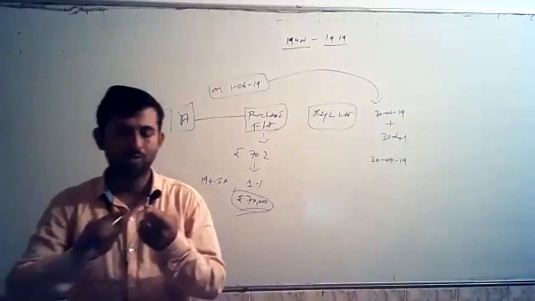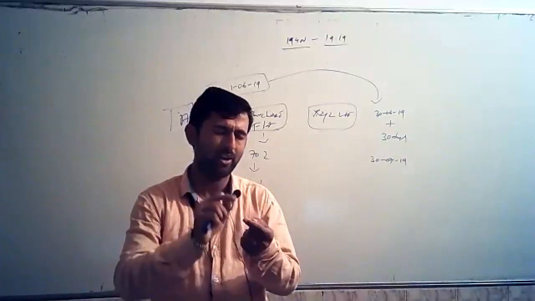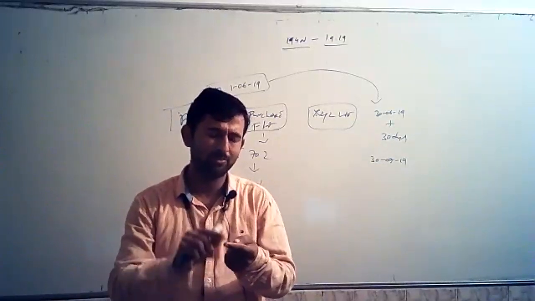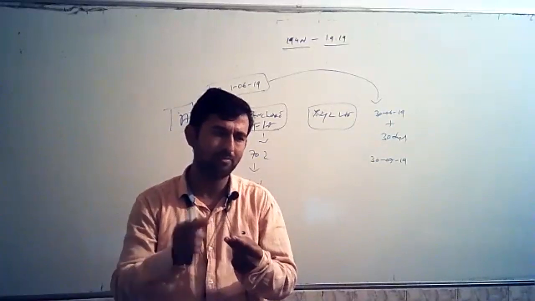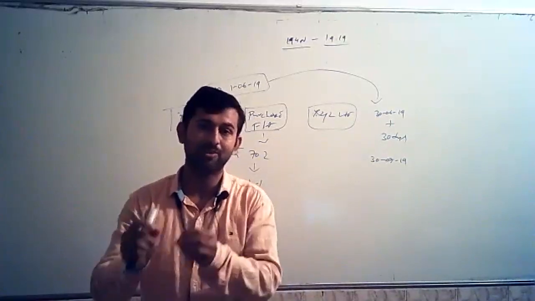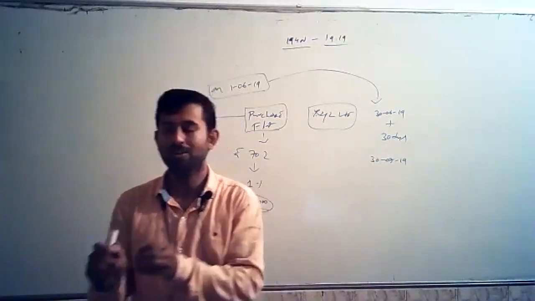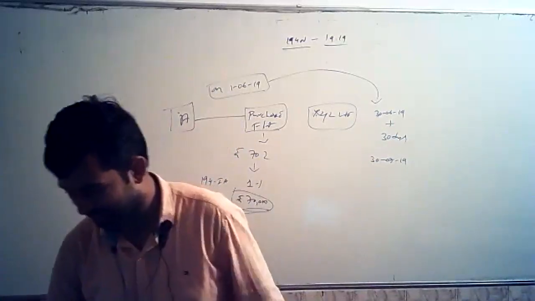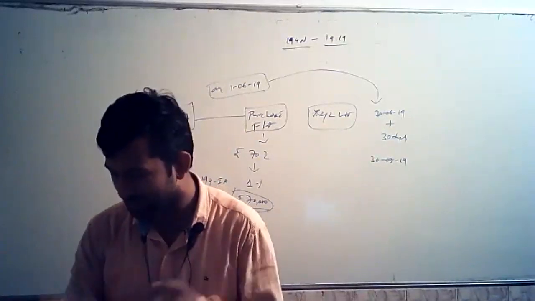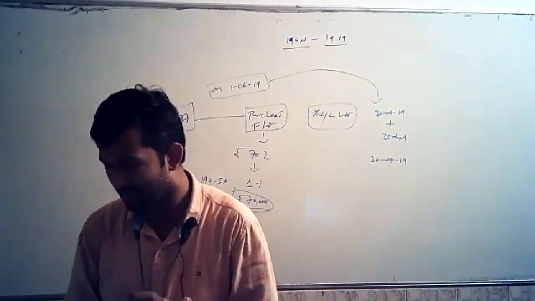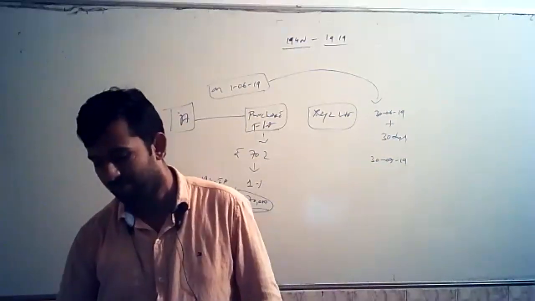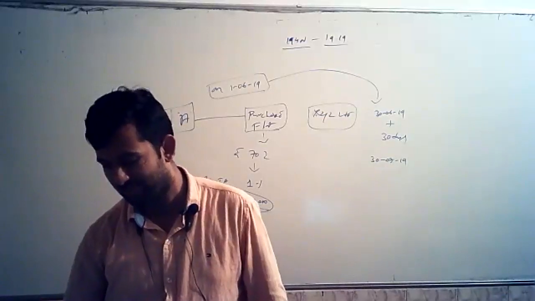Very simple. First, which section comes? 194IA. For 194IA, 26QB. Next, which section comes? 194IB. For 194IB, form number 26QC. Next, which section comes? 194M. For that, 26QD. Here, any doubt? So when does it have to be filed? Within 30 days from the end of the month of deduction of tax. Any doubt till now?